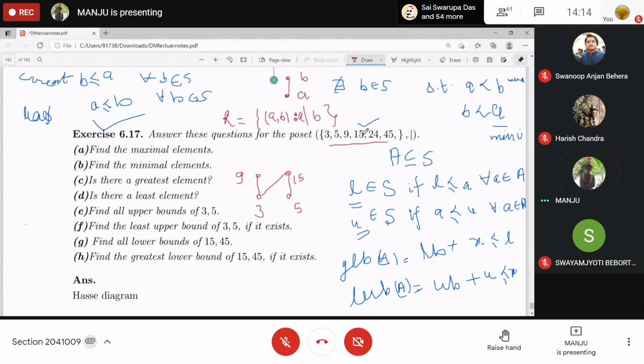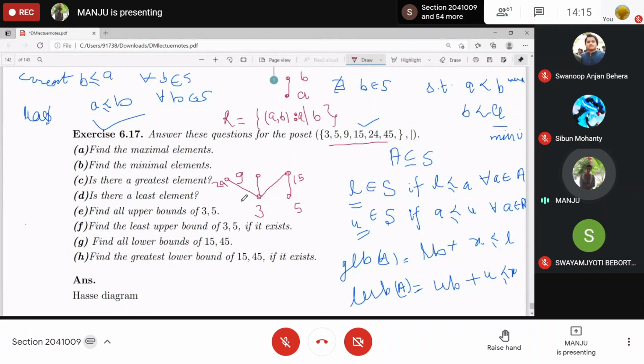24 is related to 3 only, right? So we can draw it over here or here.